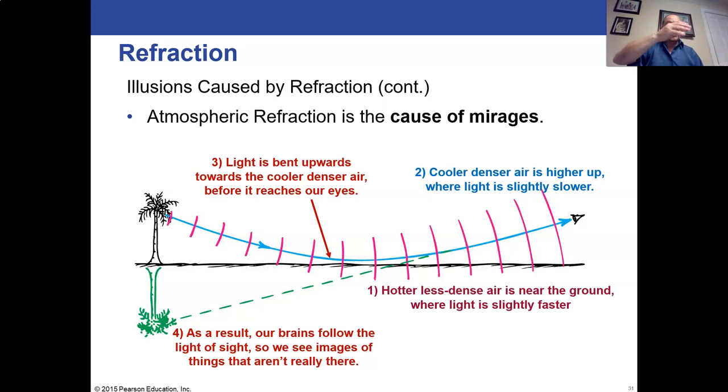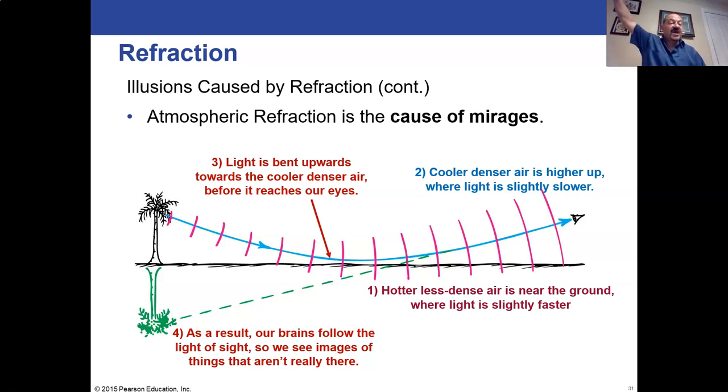If we saw, instead of a palm tree, the sky that was underneath the sand, we wouldn't think, oh, that's sky on the ground. That's blue sky. We would think, oh, that's blue water. And this is why people in the desert will see images of pools of water on the sand up ahead.